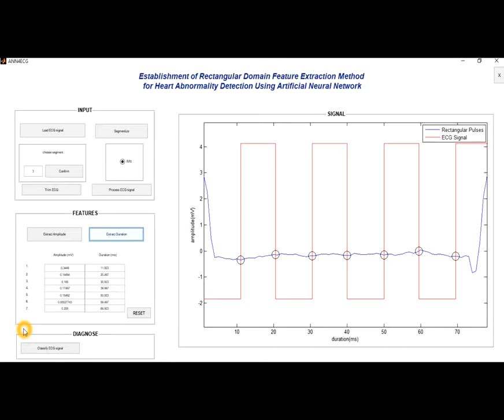Last but not least, we should click on classify ECG. By clicking this button, the system will determine whether or not this patient has abnormal heartbeats.